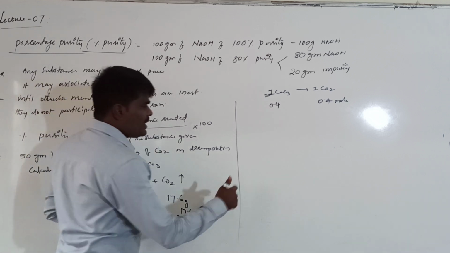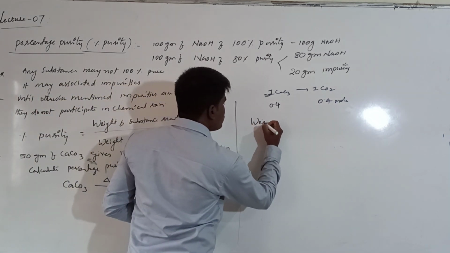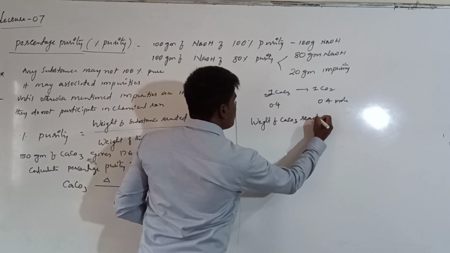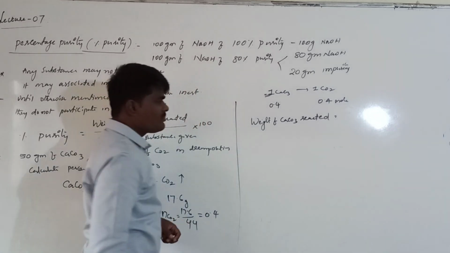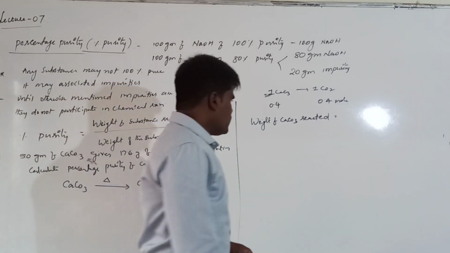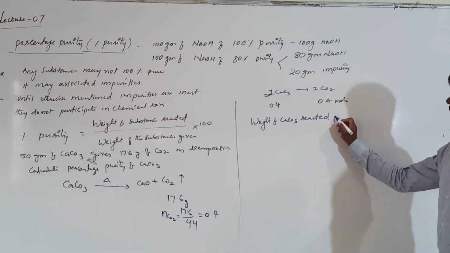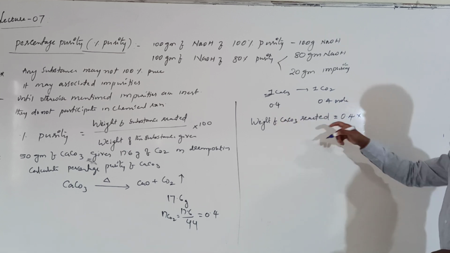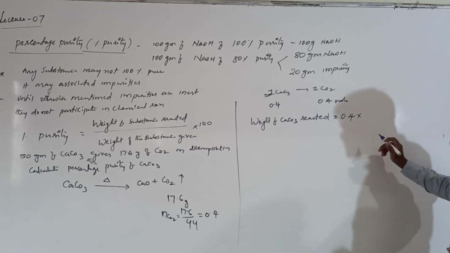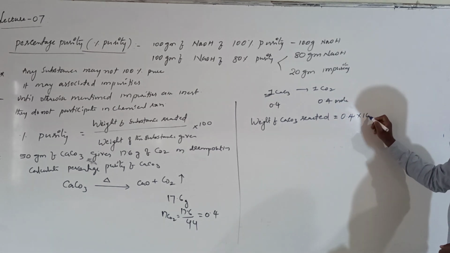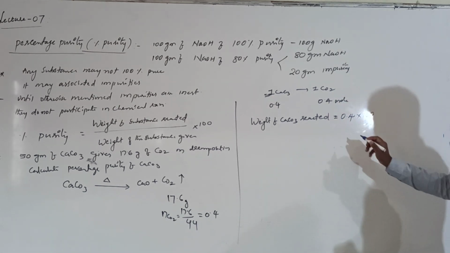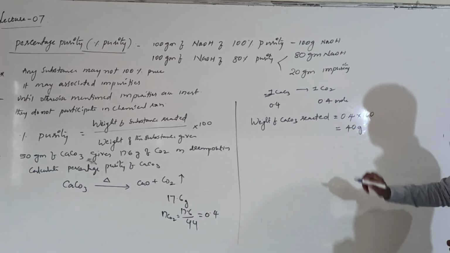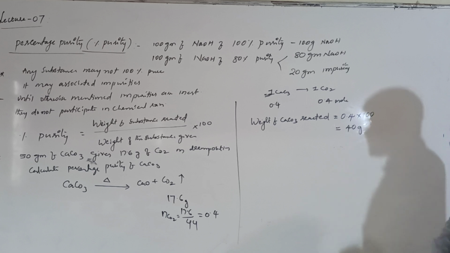From this can we calculate the weight of calcium carbonate reacted? Multiply the number of moles of calcium carbonate that participated in the reaction by its molar mass. The molar mass of calcium carbonate is 100. So the weight of calcium carbonate reacted is 40 grams.